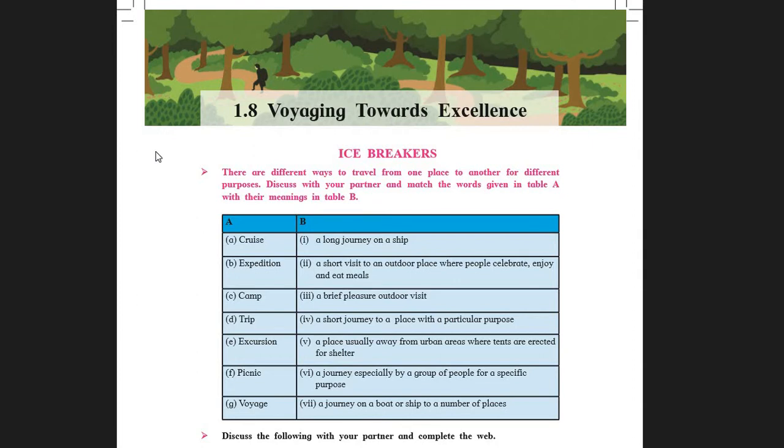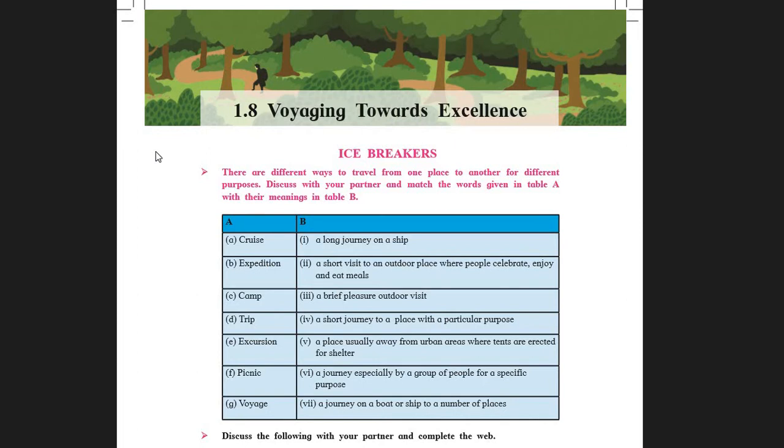So that is option 4. Next, trip. Trip is a place usually away from urban areas where tents are erected for shelter. So we call it trip.